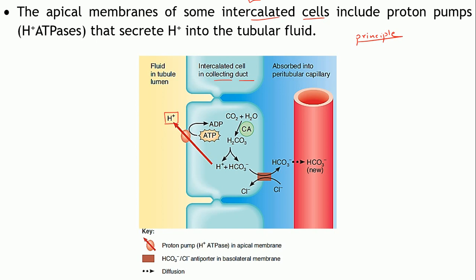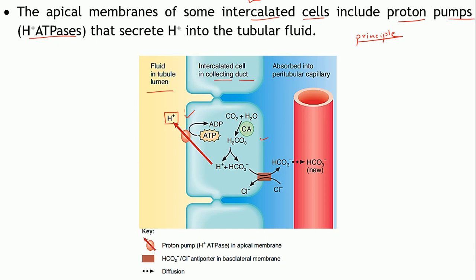This is the apical membrane of these cells and that is the basolateral membrane. The apical membrane is the one facing towards the lumen of the tubule. It contains a transporter called H plus ATPase. This is also quite commonly known as a proton pump.